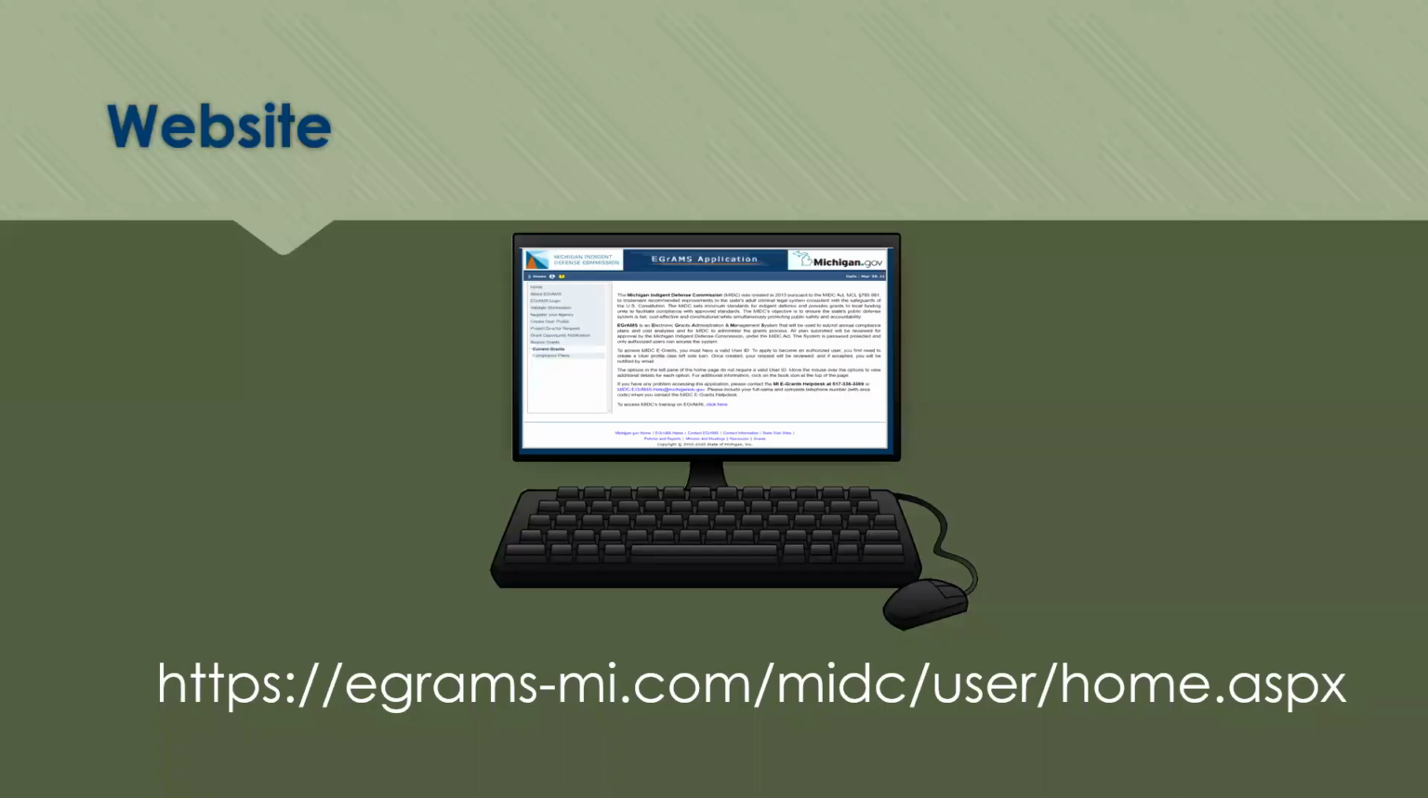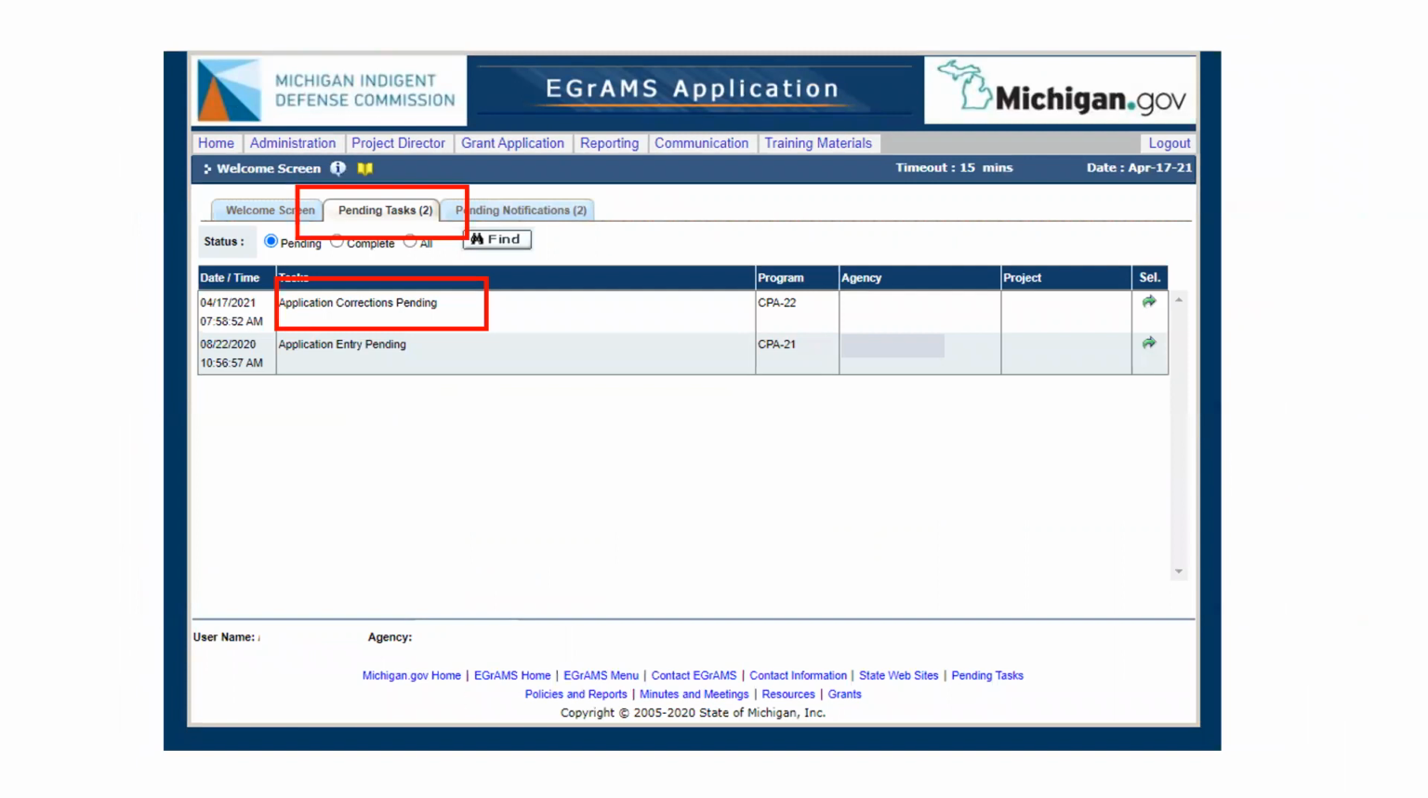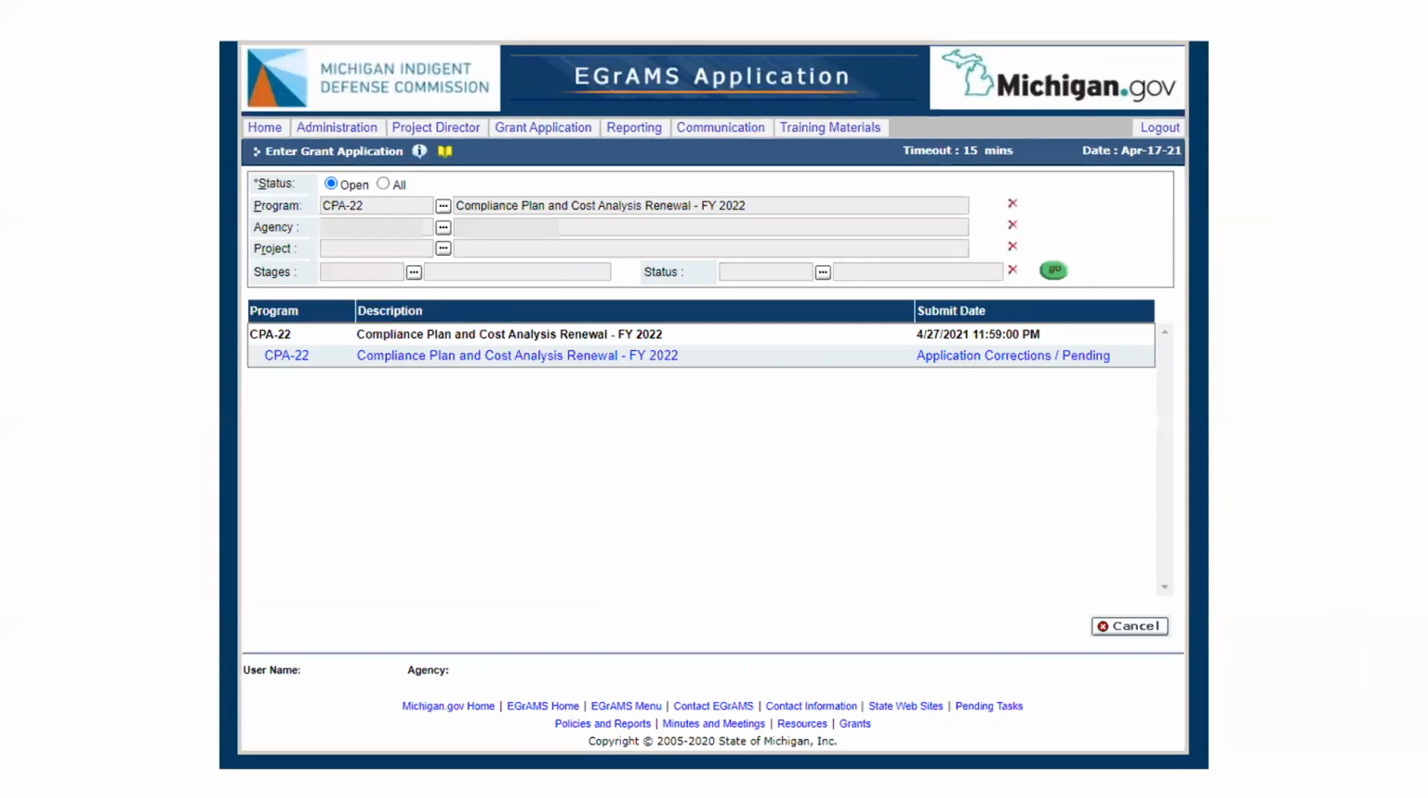If you do get a notice from the system that revisions are requested by the regional manager, just log into EGrAMS through the system and look for your pending tasks. When you navigate to the page to make corrections, you can jump to the application using that green arrow and follow to the hyperlink documents. Depending on the stage, these might be called different documents, but as long as you're working in that FY22 application, the CPA-22 application, you're in the right place.